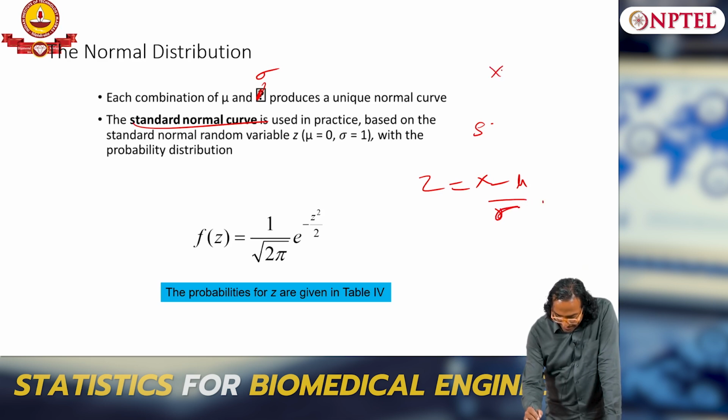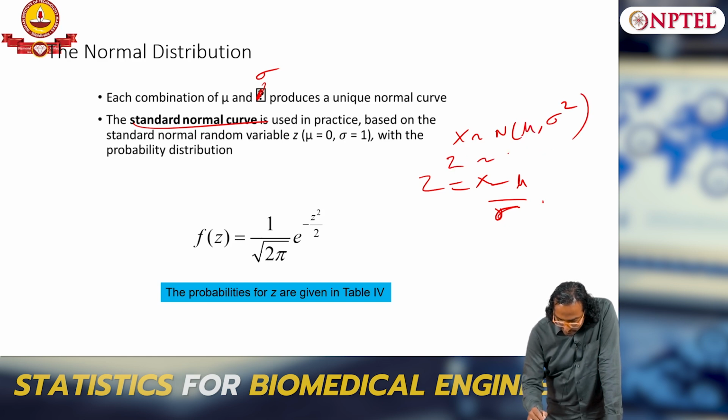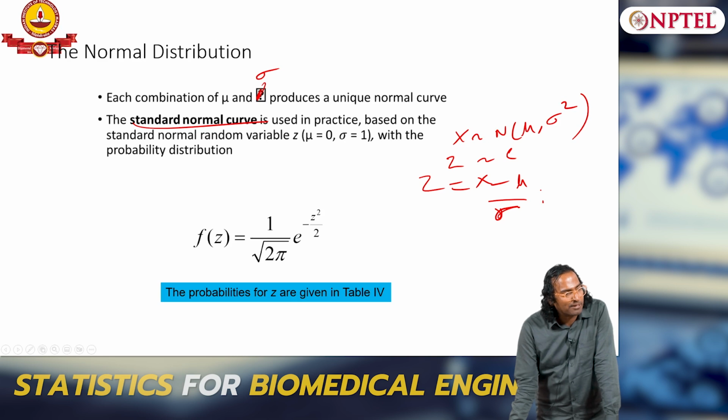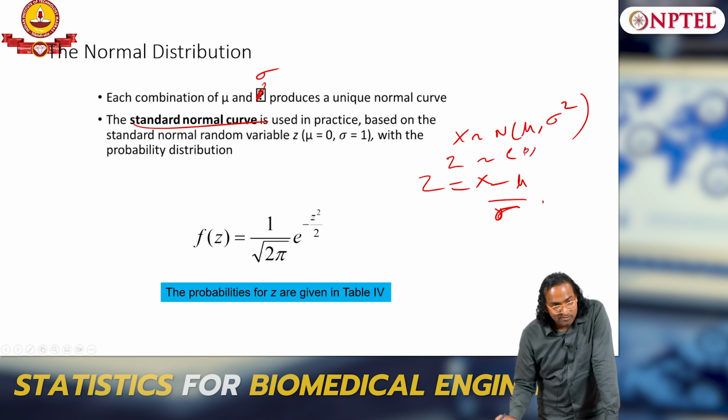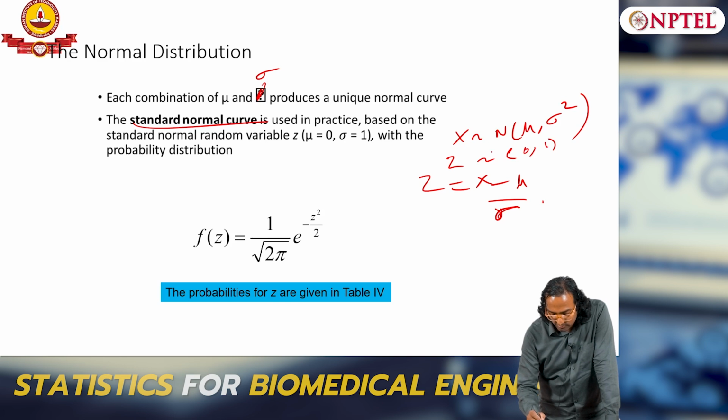Suppose x is normally distributed with mu comma sigma square. What is z? After doing this transformation, what will happen? Z will be distributed with 0 comma 1. This is approximate.